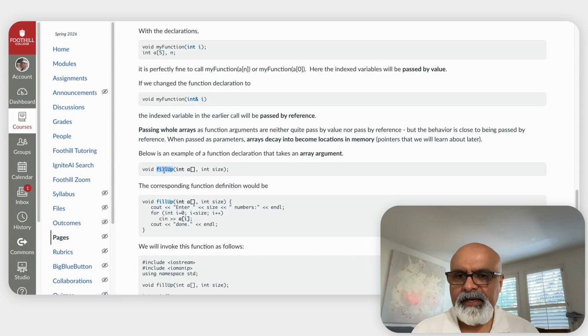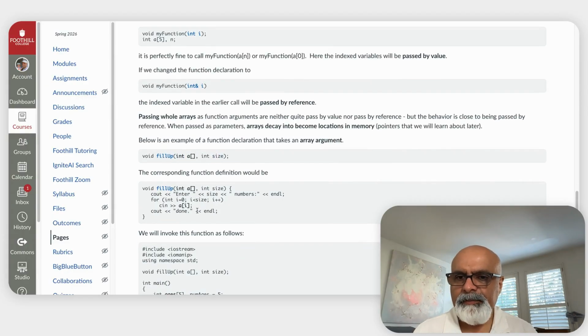Right. So let's take a look at an example of passing an array argument. Let's create a function called fillup that takes an array argument, array of type int, and it takes a size. If you define it, basically it loops through that number of elements and reads values from the terminal and assigns them to consecutive elements of the array. That's essentially what this for loop is doing, right?